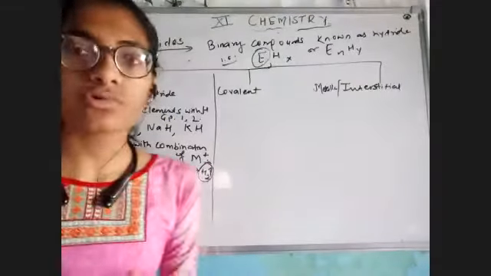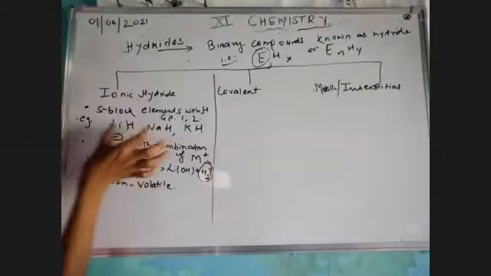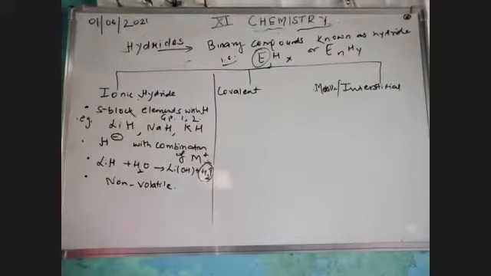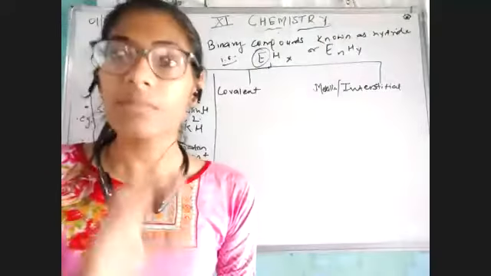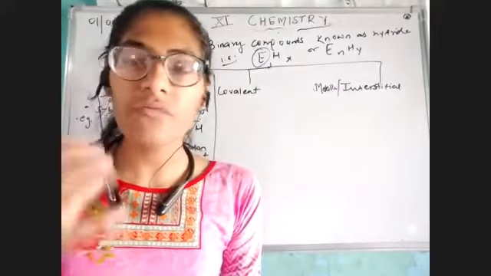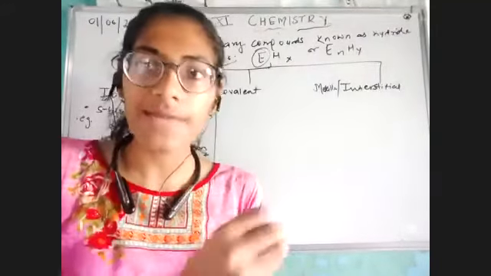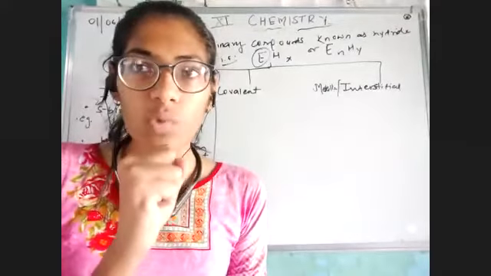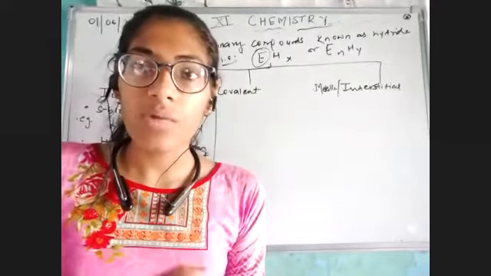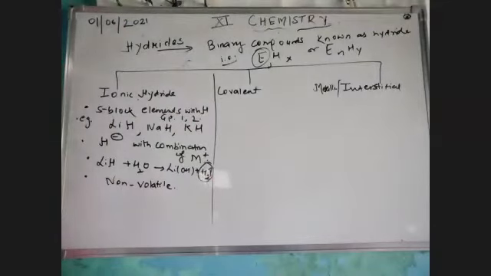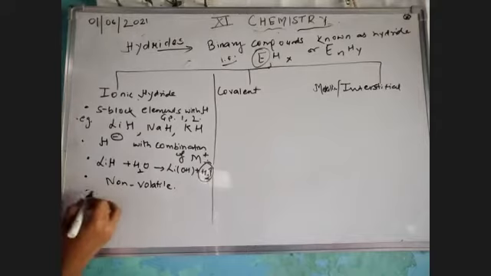We also know that lithium hydride, sodium hydride, potassium hydride are ionic in nature. And I told you yesterday that the ionic bond is the strongest bond ever. Means there is a great force of attraction between the negative and the positive charge. So they are strongly, closely packed to each other. They will not be volatile. Their boiling point and melting point would be very high. That's the first point. Another point I would like to say, they are non-conducting in solid state.